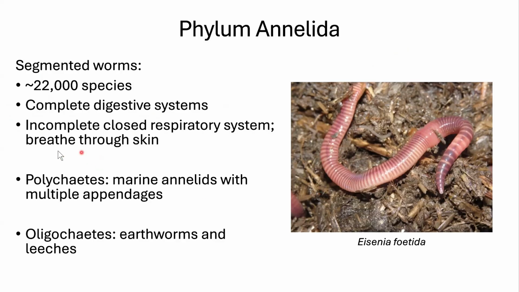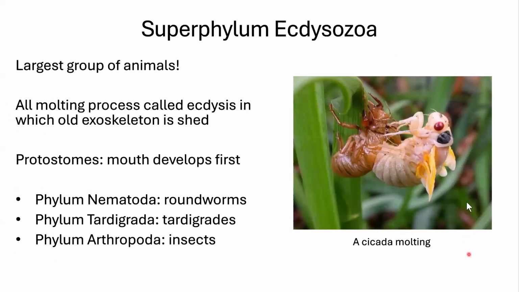We have 2 types of annelids. We have marine worms, which are the polychaetes, and we have the oligochaetes, which are earthworms and leeches. Here's a beautiful little earthworm for us. Now we have another superphylum. So we are getting out of our group that contained gastropods, that was mollusks, and we're getting into Ecdysozoa. Sound confident when you say it.